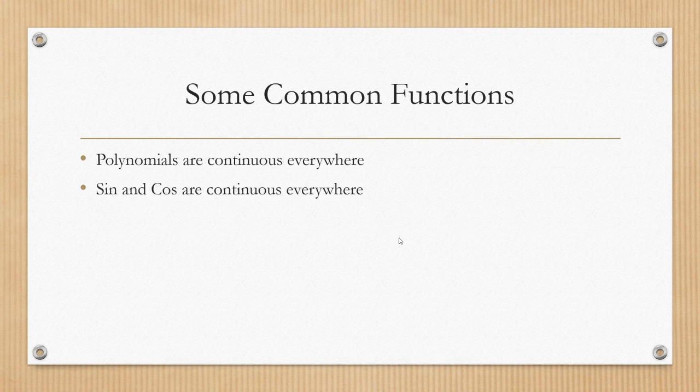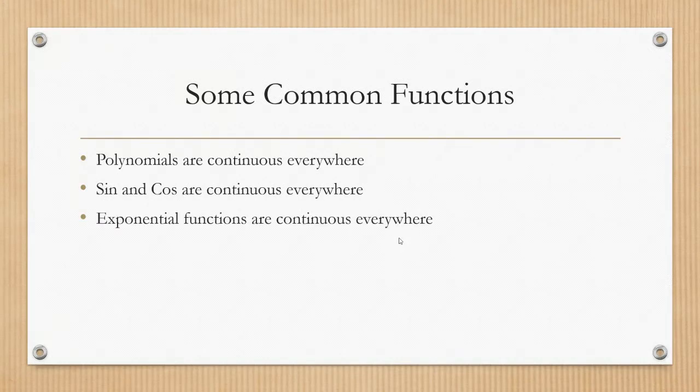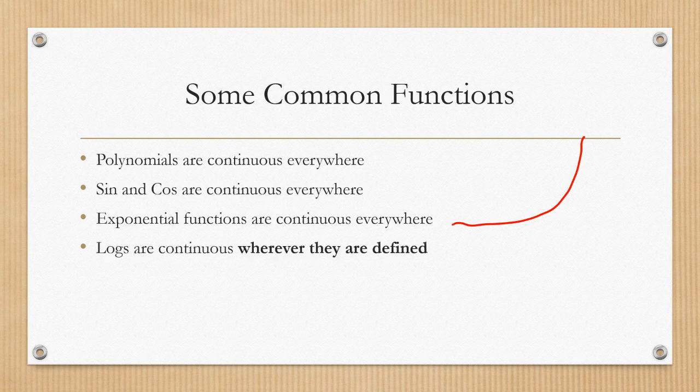Sine and cosine are continuous everywhere. You can imagine that sine and cosine graph. It's a beautiful wave. You never have to pick up your pen as you're drawing it. So those functions are continuous for all x's. Exponential functions also are continuous everywhere. As you graph an exponential function, it has that nice slow build up and then zooming up, but I can sketch it on any x-coordinate and it doesn't fail to exist. And the limit is always going to match the value of the function for exponential functions.